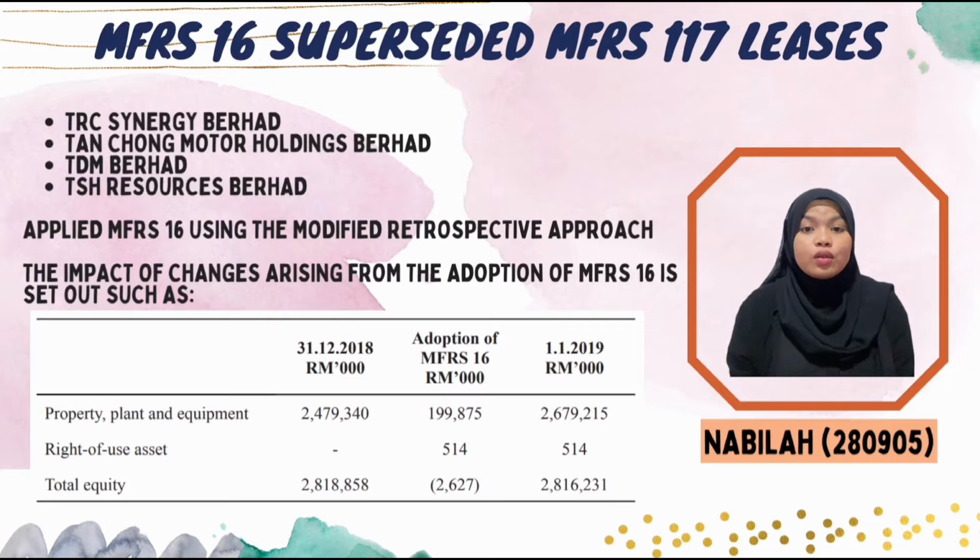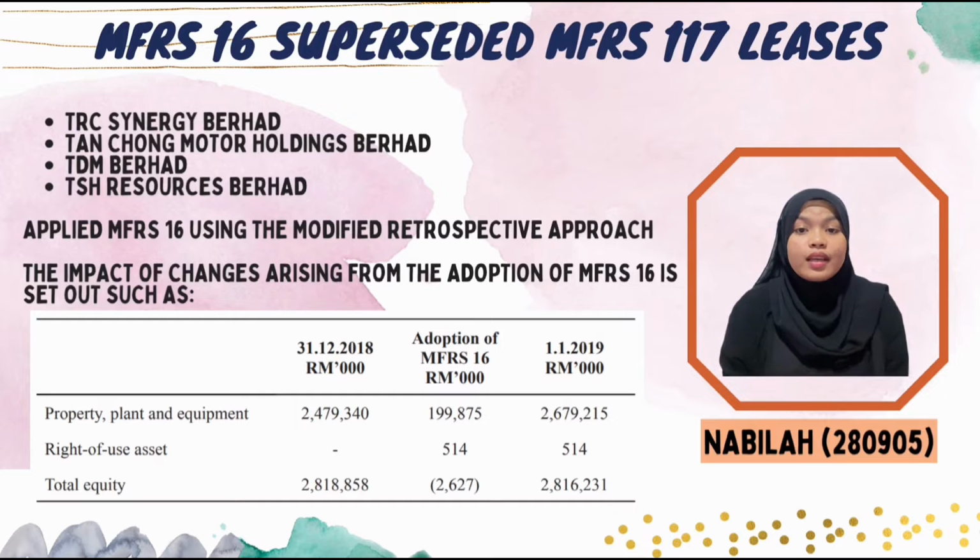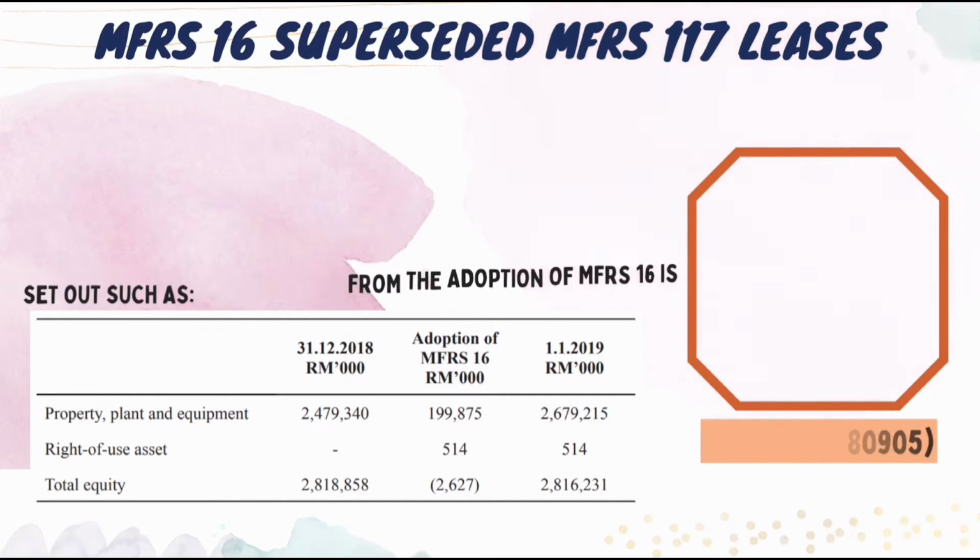Next, in 2018, right-of-use asset was not recorded, but it was adopted for 2019 and it is 514. Then you can see the same thing happen to total equity. The only difference is that the adoption adjustment is negative.